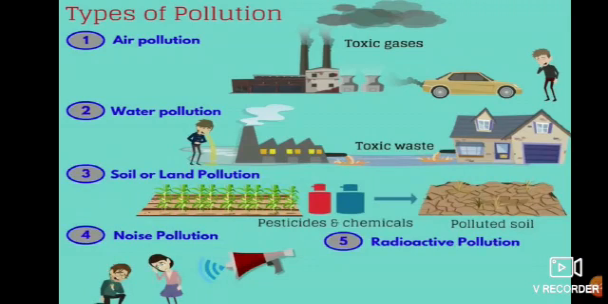If you see the picture in air pollution, because of the smoke, vehicle smoke, the air gets polluted. Even water pollution, because of the chemical waste we throw in the water, the water is getting polluted. So that is water pollution. And soil or land pollution, because of the pesticides and chemicals, the soil is polluted, the soil is damaged, and so it is known as soil or land pollution.